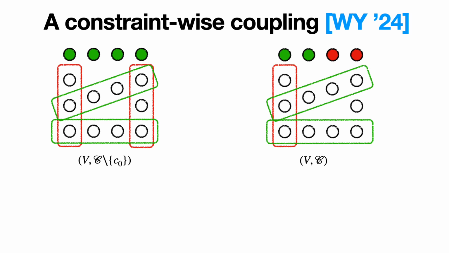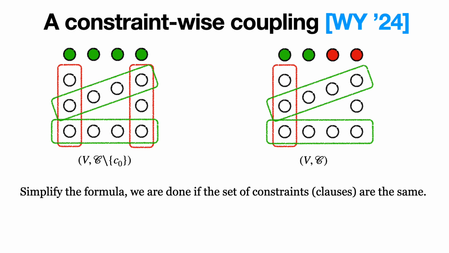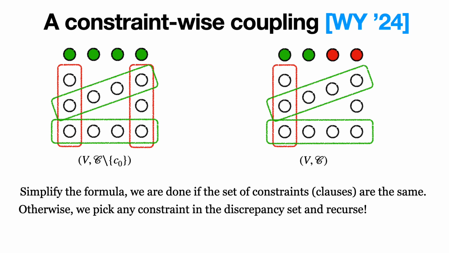What's going on after the assignment on these variables is that we can now simplify the formula. Now we are generally faced again with the problem of coupling two sets of constraints, differing in possibly one or more constraints. What we will do is to recursively apply the previous procedure, each time picking any constraint in the discrepancy set and recurse until the sets of constraints become the same, which will eventually happen after all variables have been assigned. So this gives their coupling procedure.